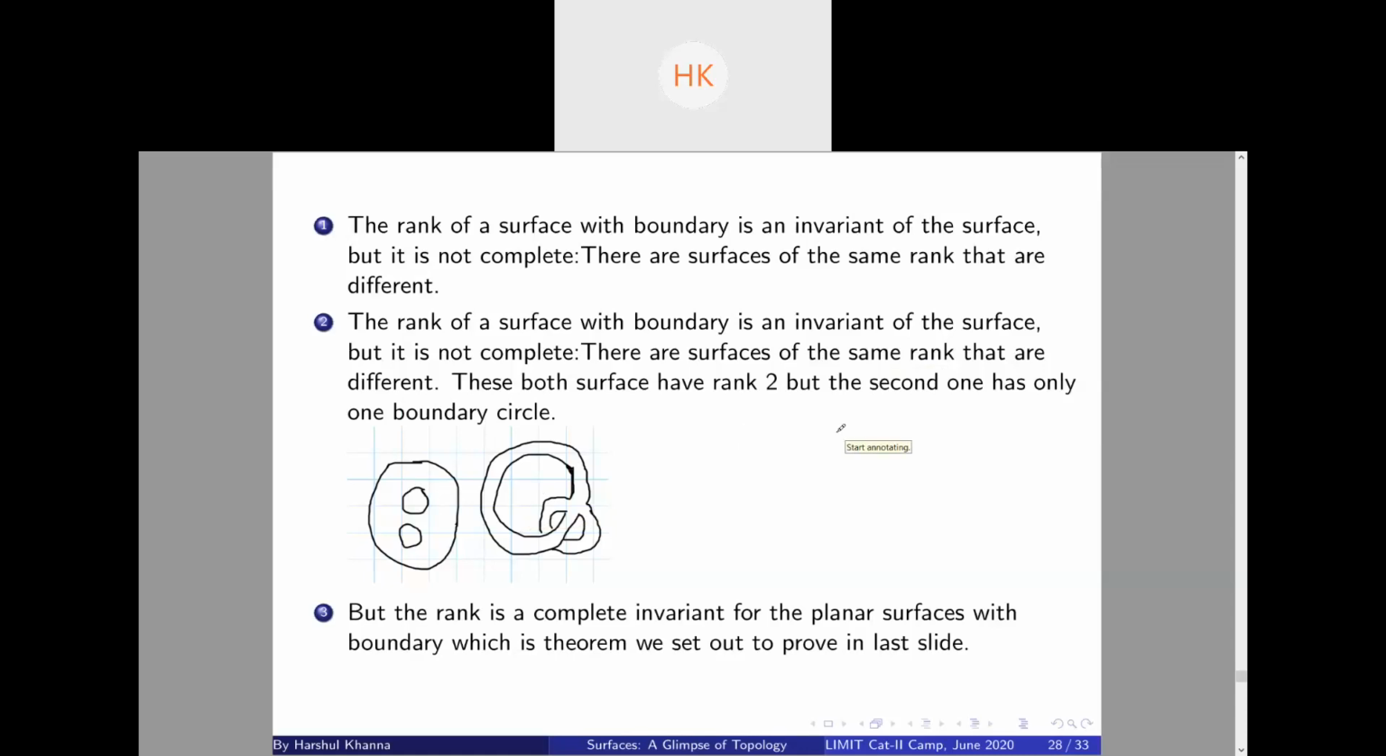Suppose there is a planar surface with a number of boundary circles equal to n, right? Then there has to be an outer surface, which is a boundary circle, and by the Jordan curve theorem, it encloses a disk, and the rest of the n minus 1 boundary circles are contained within this disk. So essentially, a surface which has n boundary components is a disk from which n minus 1 disks have been removed.